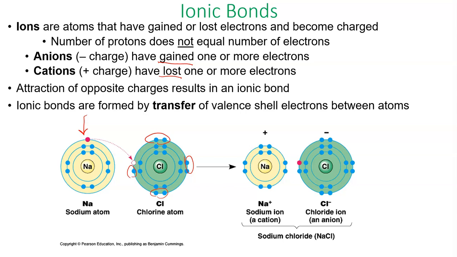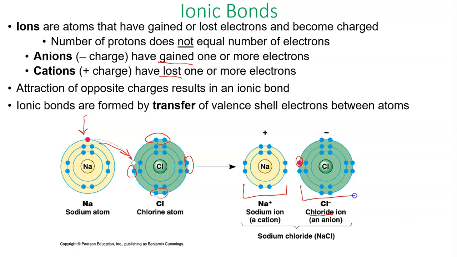And so what happens then is sodium will say, well, I can give you one because this guy's all by himself. By giving it away to chlorine, sodium itself becomes positive because it lost a negative electron, and so this becomes a cation. That other electron went over here to chlorine and it became a chloride ion. So chlorine got this extra electron, gained some negative charge, and became an anion.